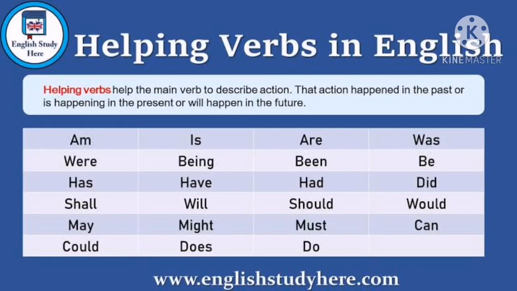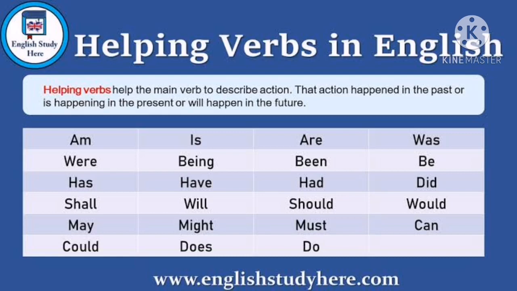Okay. Children, these are the helping verbs in English. Helping verbs help the main verb to describe action. That action happened in the past, or is happening in the present, or will happen in the future. So here you can see the list of helping verbs or auxiliary verbs. They are am, is, are, was, were, being, been, be, has, have, had, did, shall, will, should, would, may, might, must, can, could, does and do.